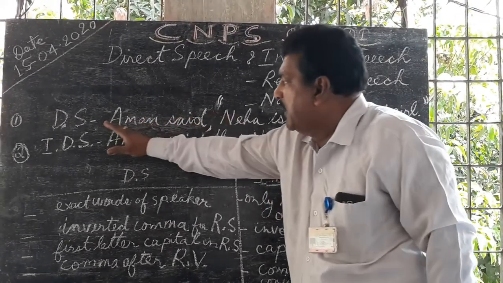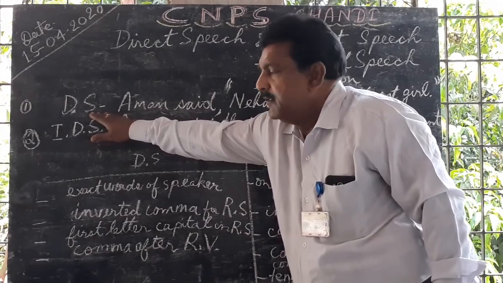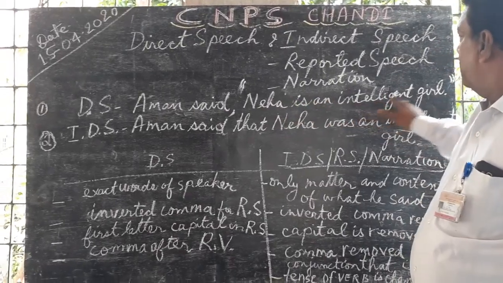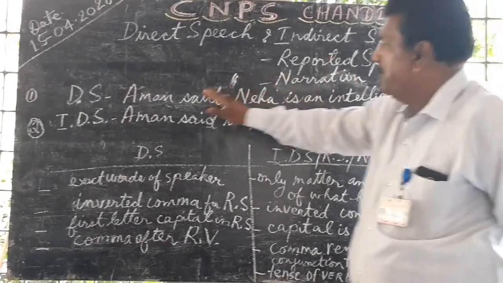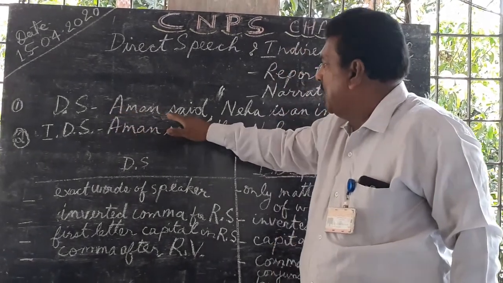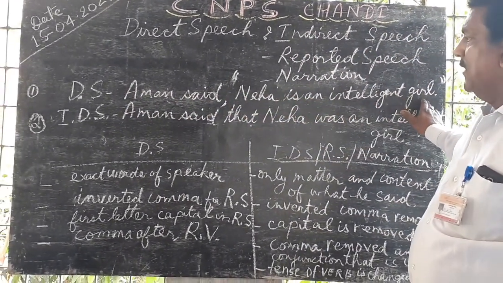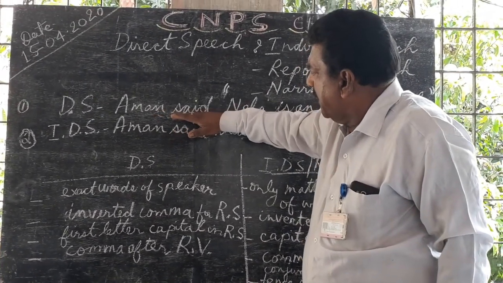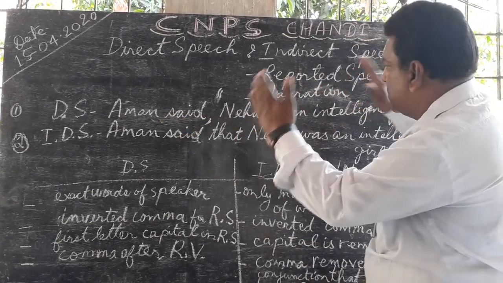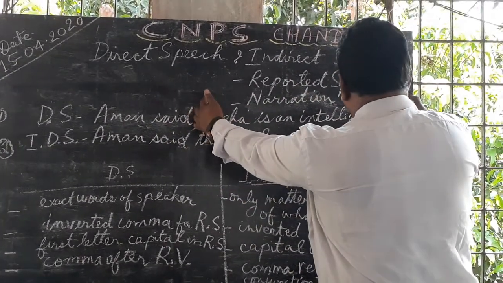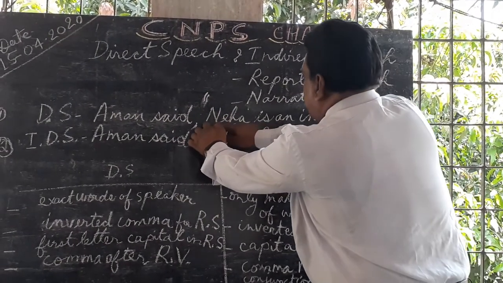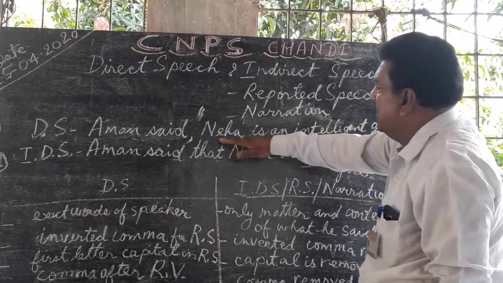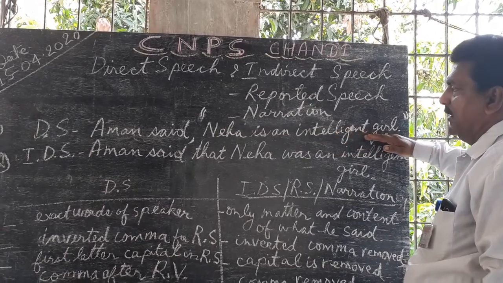As an example of direct speech, I am giving you one example over here. Aman said, Neha is an intelligent girl. Again, I am repeating the direct speech. Aman said, Neha is an intelligent girl. So in this sentence, we can see that Aman is telling, and the exact words he is telling come in the inverted comma. This is called direct speech. The speech which is coming in the inverted comma, where he is saying, Neha is an intelligent girl.